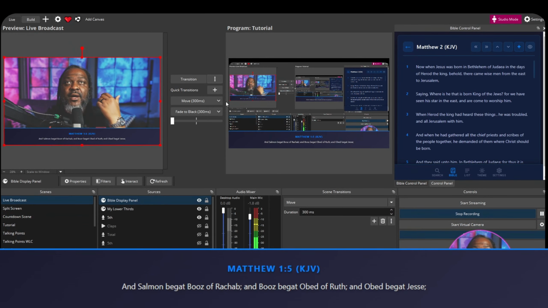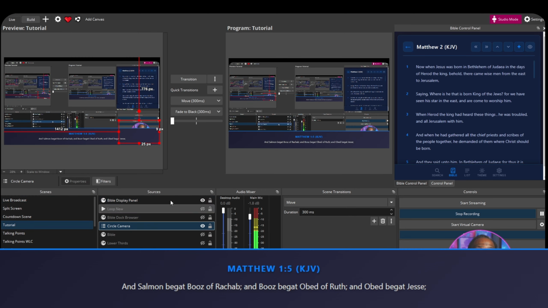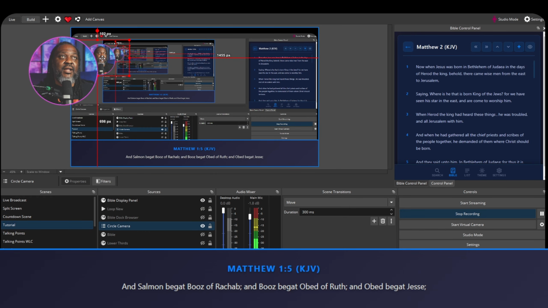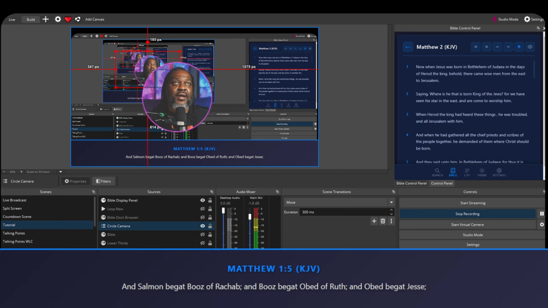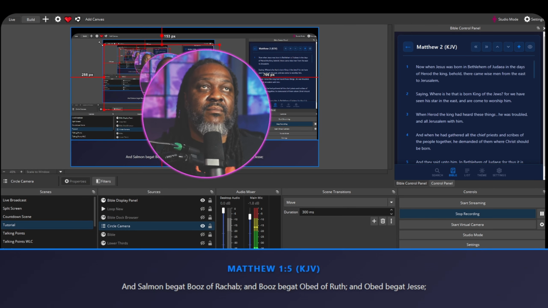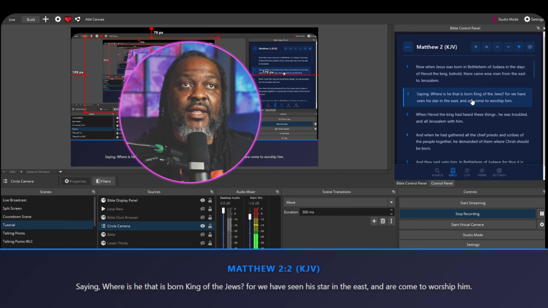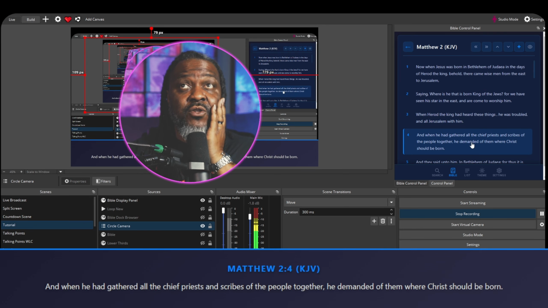Let me go back to my tutorial scene, and let me transition that over because it's in my tutorial scene. Actually, let me go here and just move my camera up. Where's my camera at? My circle, lower thirds camera, ATEM. First of all, let me make sure I'm in tutorial. Okay, let me take my camera and move it up to the right-hand corner right here. And let me get off studio mode because you don't need that right there. You can use a live switch. I'm going to put this here, and I'm going to make this bigger because I'll put it back when I'm done. But when I click on the actual scripture, it loads right away.